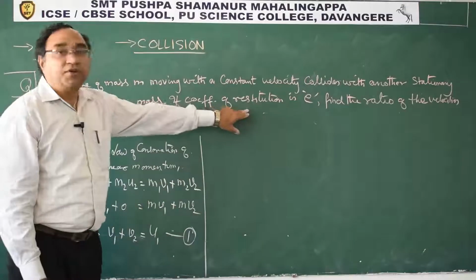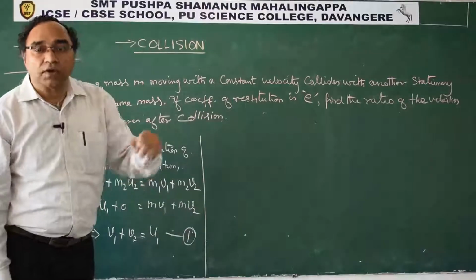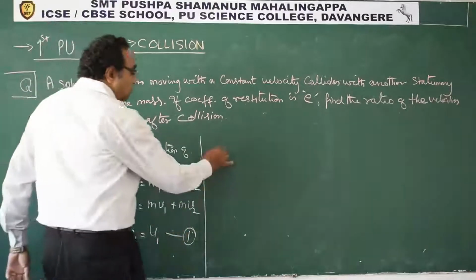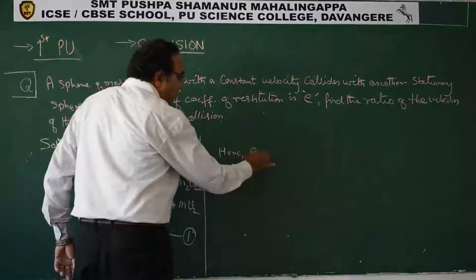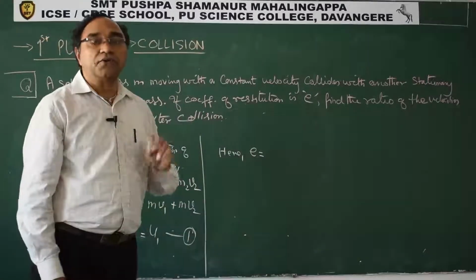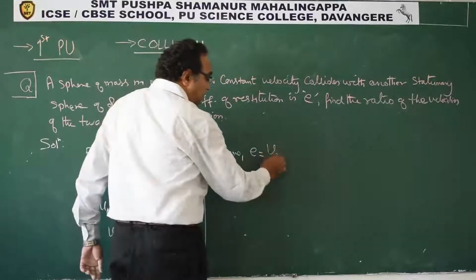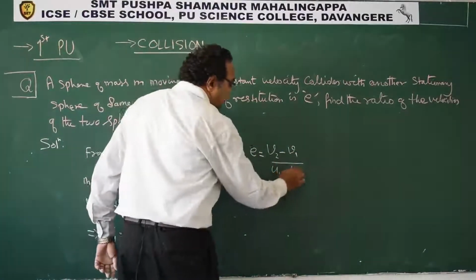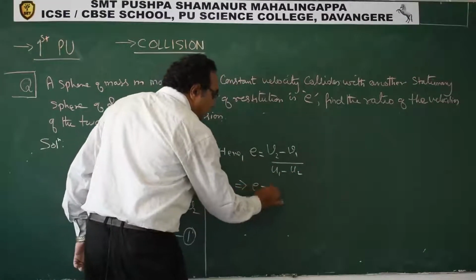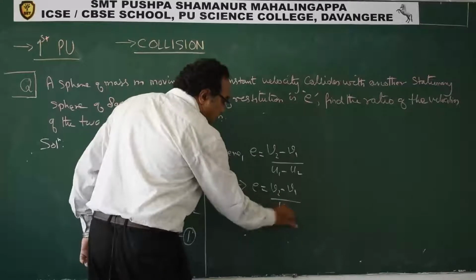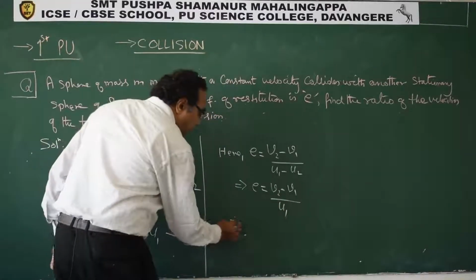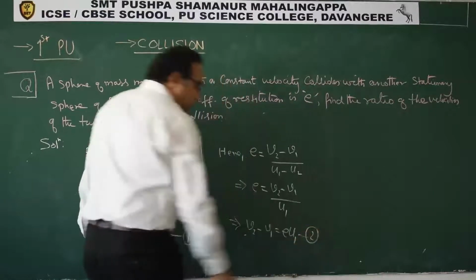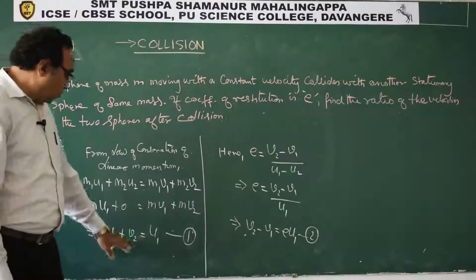Now what is given? Coefficient of restitution is given. So let us not go to the conservation of energy route, because coefficient of restitution is given. So now, what is coefficient of restitution? It is the relative velocity of separation upon relative velocity of approach. So this gives E is equal to V2 minus V1 by U1, because U2 is 0. So we get second equation. V2 minus V1 is E times U1. We got second equation. Now two equations we have.